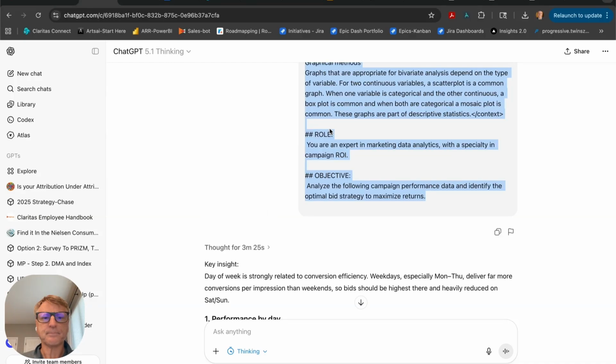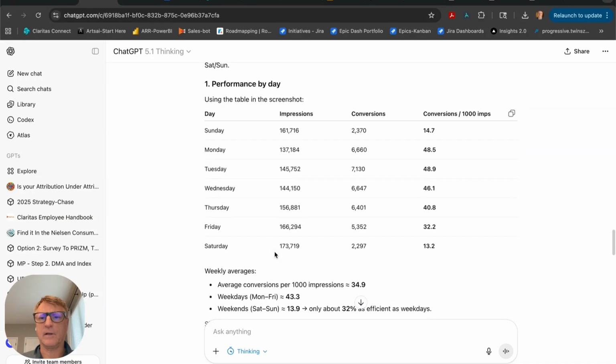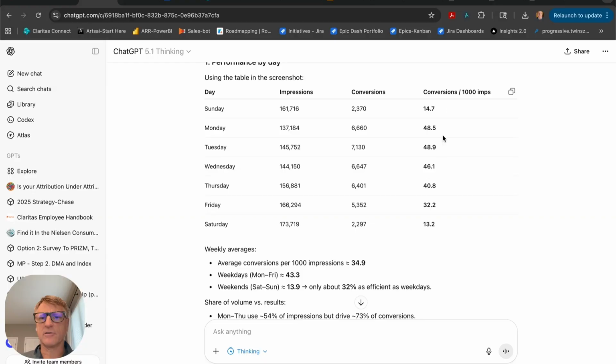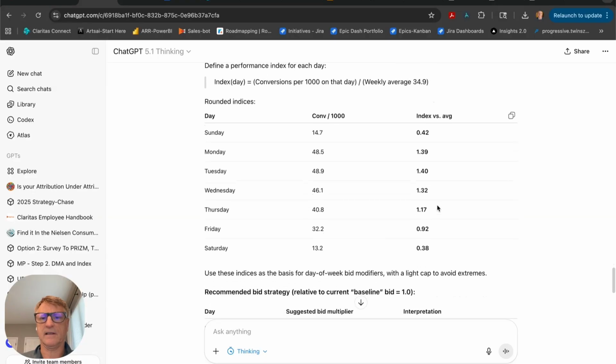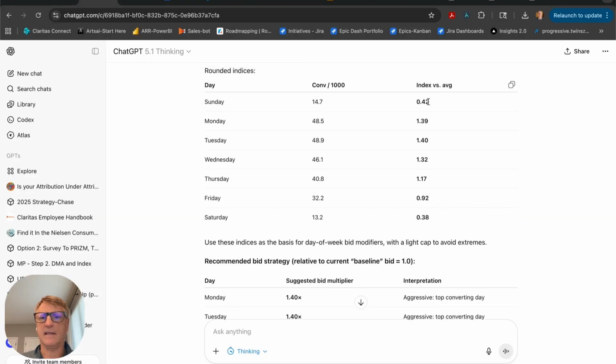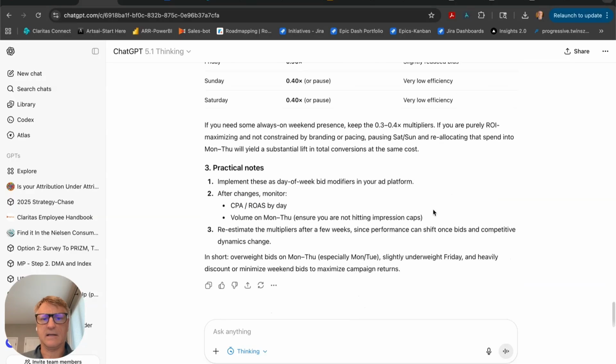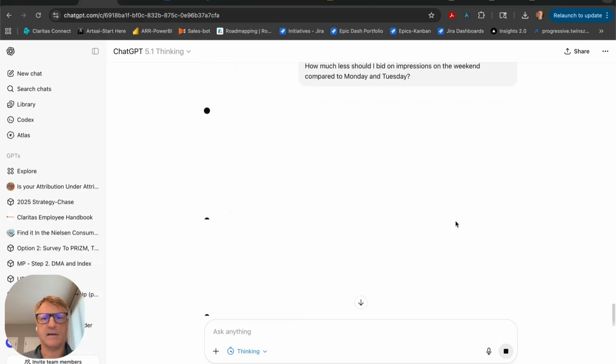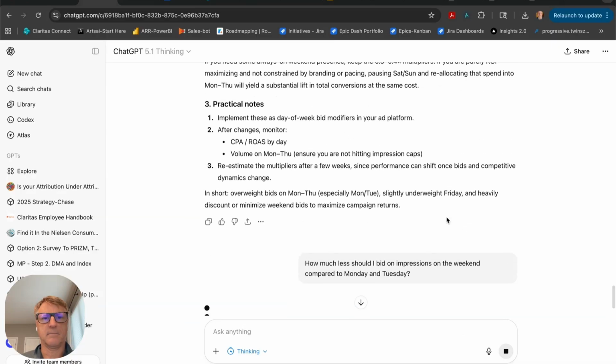Now, if we use the more extensive role, we are getting the conversions and impressions, and then we're seeing the calculation of the index. Again, similar types of data. Now it's giving the interpretation, and we can do the follow-up question of how much less should we bid on the weekend. But it basically has the same analysis.